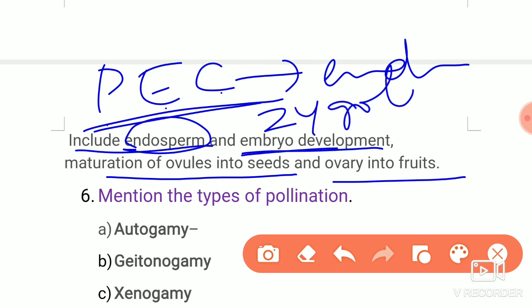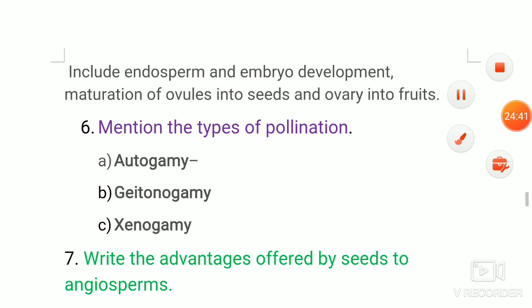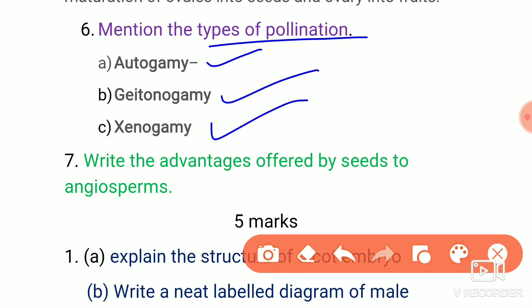Zygote develops into embryo. Then ovules develop into seeds. Ovary develops into fruit. That is the post fertilization event. Then if you consider types of pollination, there are 3 types: autogamy, geitonogamy, xenogamy. For each one you have to write the definition.